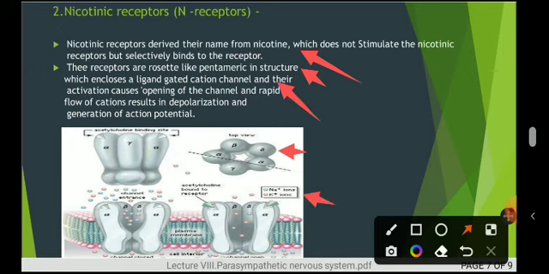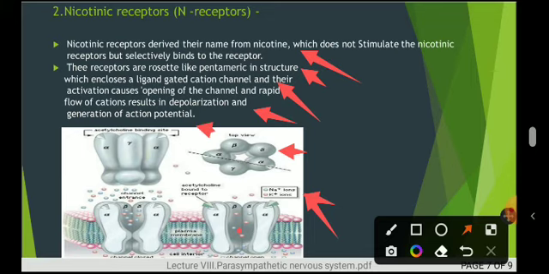When this pentameric structure opens, it releases potassium and calcium ions. So this opening of the N receptor causes a rapid flow of the potassium and calcium ions, means depolarization is going to happen there, and that results in the generation of action potential.